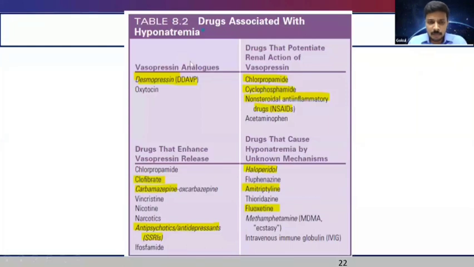And see this also. These are the drugs. We should take a detailed drug history and look for vasopressin analogs, oxytocin, and the drugs which potentiate the renal action of vasopressin, like all the C's: chlorpropamide, cyclophosphamide, NSAIDs, acetaminophen. And the drugs which enhance vasopressin release, like again chlorpropamide, clofibrate, carbamazepine, and all the antipsychotics, as well as SSRIs and tricyclic antidepressants. All these should be kept in mind when we encounter a case of hyponatremia.